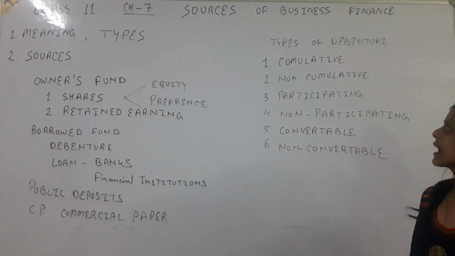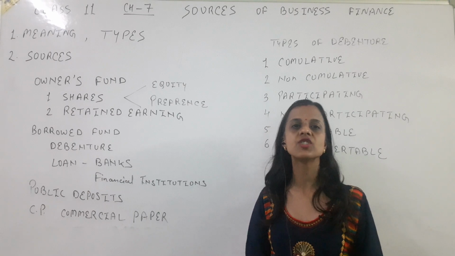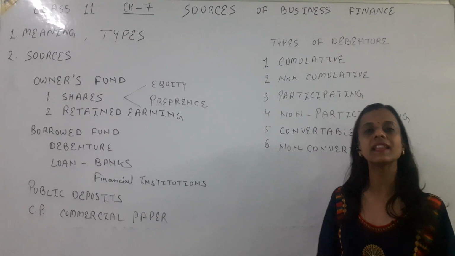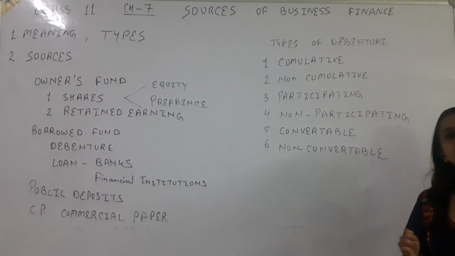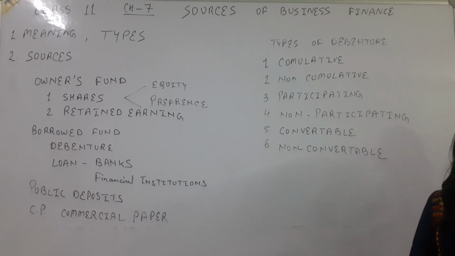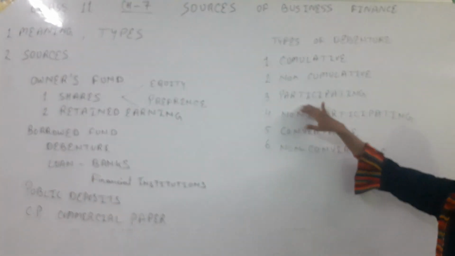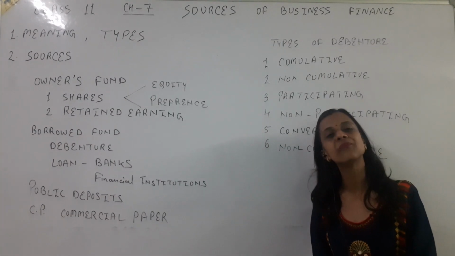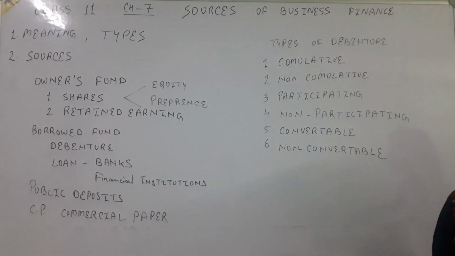Now third, we have participating debentures. Participating debentures are basically those debentures which participate in the surplus profit also. It means when these debenture holders have taken their fixed amount, after that at the end if any profit remains, they can claim that profit also. It means they will take their part from that also. So that is called participating debentures.